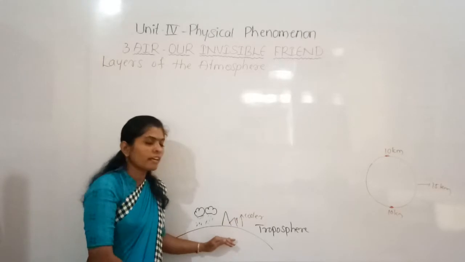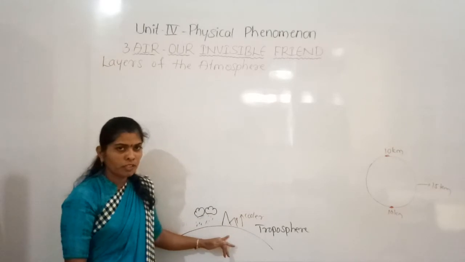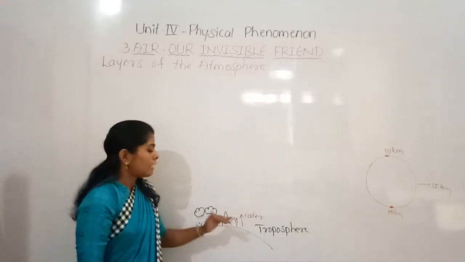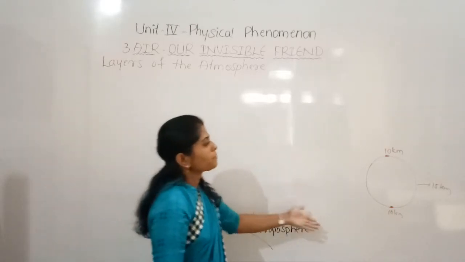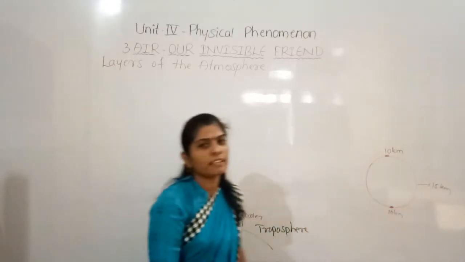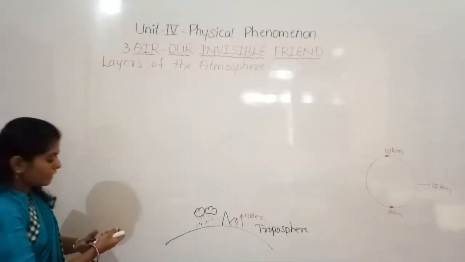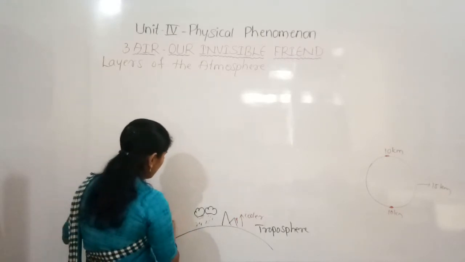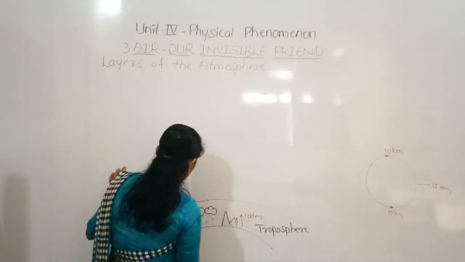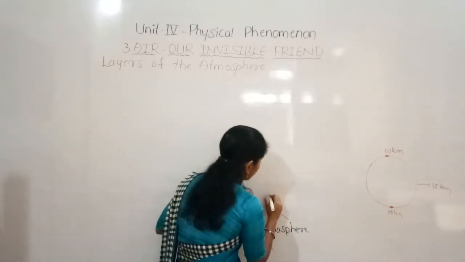So this is the first layer of the atmosphere, and this is the closest to the surface of the earth. It is a very important layer because most of the weather phenomena take place in this layer, and this extends up to 10 km near the poles and up to 15 km near the equator. So this is the troposphere. And the next layer of the atmosphere is the stratosphere.